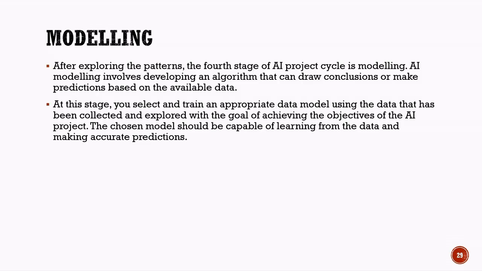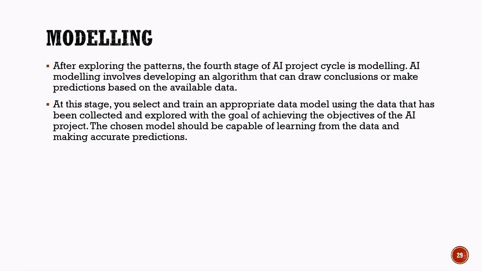Modeling. After exploring and understanding the data, the next stage of the AI project cycle is modeling. Modeling is the process of creating and training an AI model that can make predictions or decisions based on the available data. In this stage, developers select an appropriate algorithm or model according to the problem they want to solve.